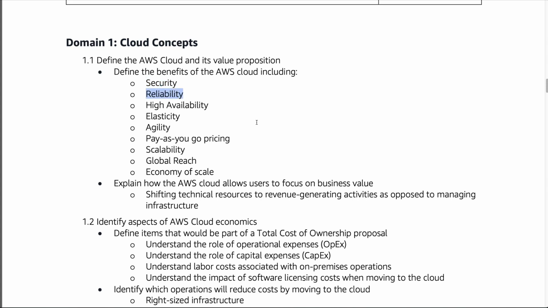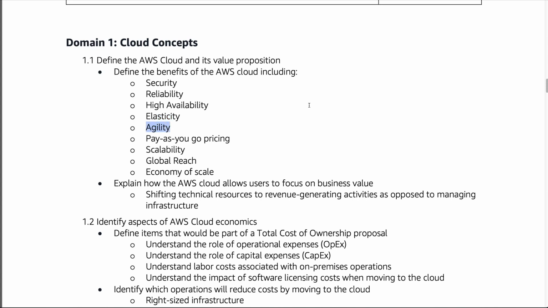Reliability would mean that the S3 environment, for example, has very high reliability, and also high availability. So it's good to map these terms onto specific services. Elasticity, we know, is the ability to go up and down according to the demands of your environment, much like a utility company.